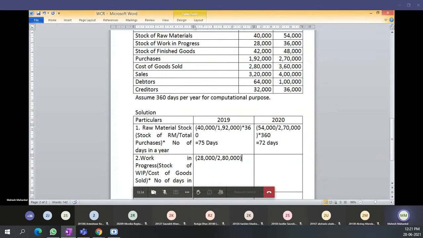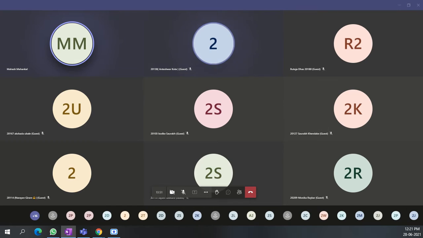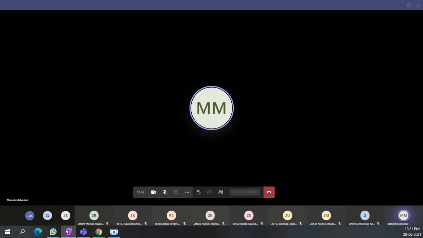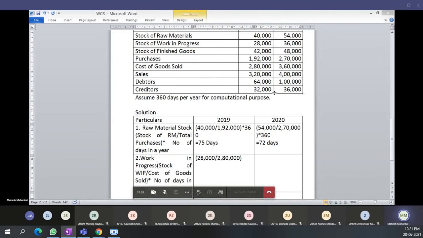Bracket complete. Why have we taken cost of goods sold here? Because in work in progress, the raw material is lying on the floor, and this work in progress is a semi-finished product. Some labor and some additional expenses have been used, meaning maintenance, machinery and labor were used to produce a product. That is the reason we take the total cost of goods sold.